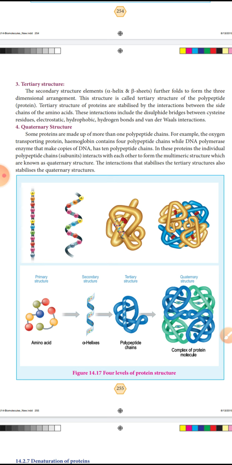In these proteins, the individual polypeptide chains interact with each other to form multimeric structures, which are known as quaternary structure. The interactions that stabilize the tertiary structure also stabilize the quaternary structure.